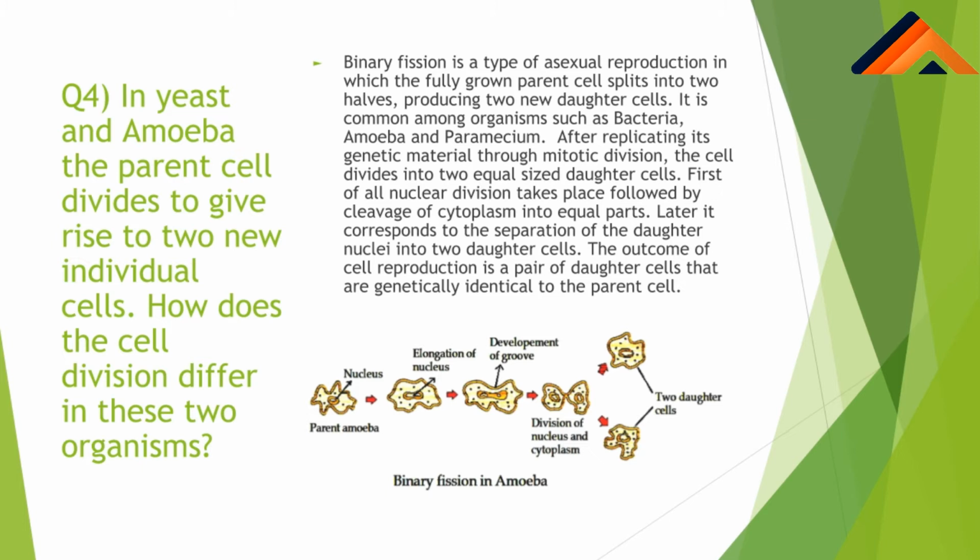So we have to write this in full detail. As you can see in the figure given below, there is one parent cell and it has one nucleus inside it. After the elongation of the nucleus, it gets converted into two equal daughter halves with the help of division of nucleus and the cytoplasm, that is called karyokinesis and cytokinesis.